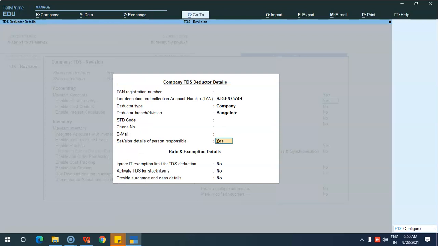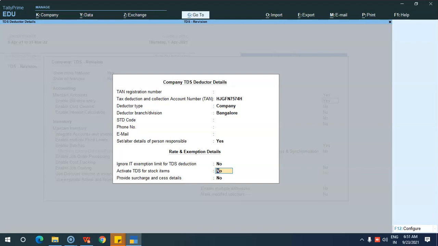Next is ignore IT exemption limit for TDS. There is an exemption limit for each and every expense. If you set this to yes, it will ignore all the exemption limits. So whatever amount you have entered in your voucher, TDS will be calculated for everything.